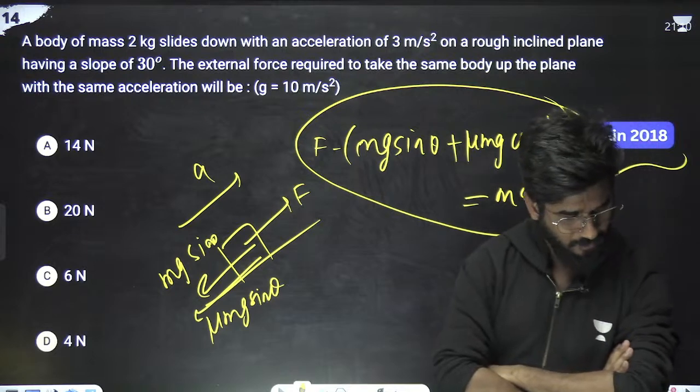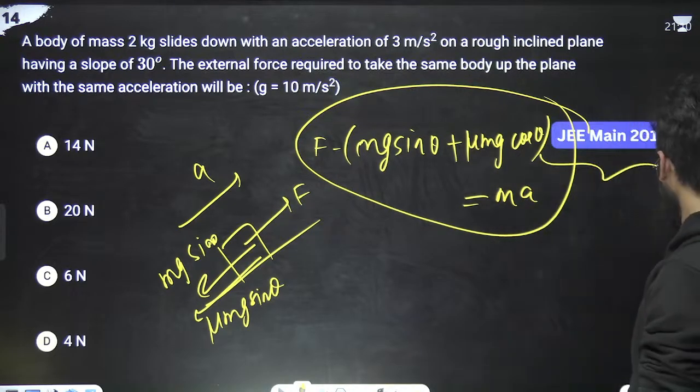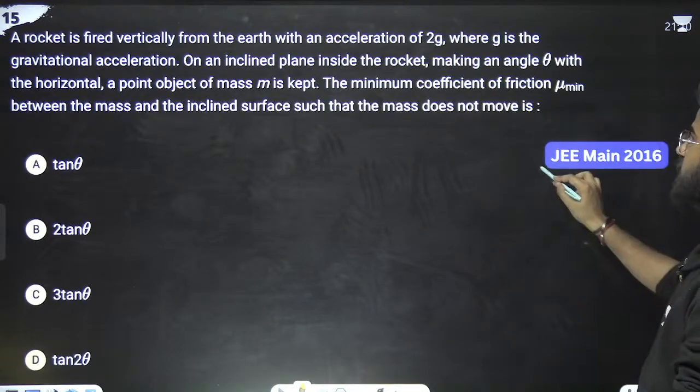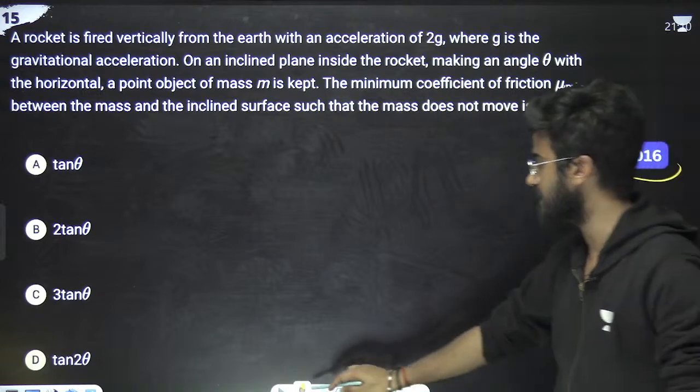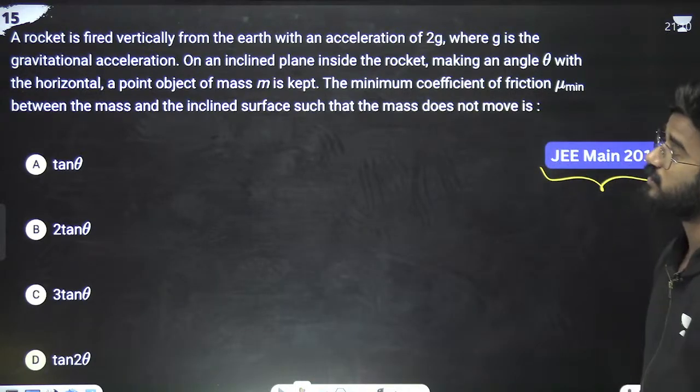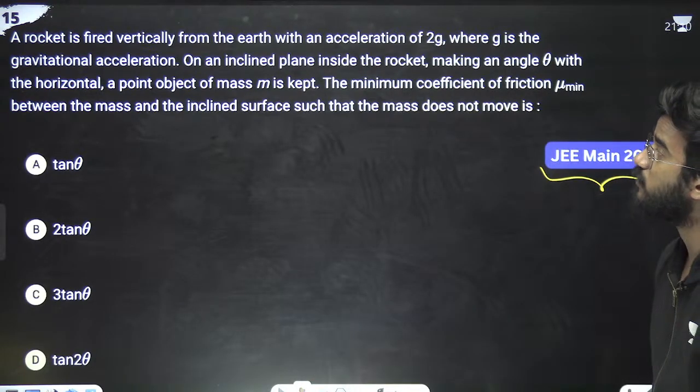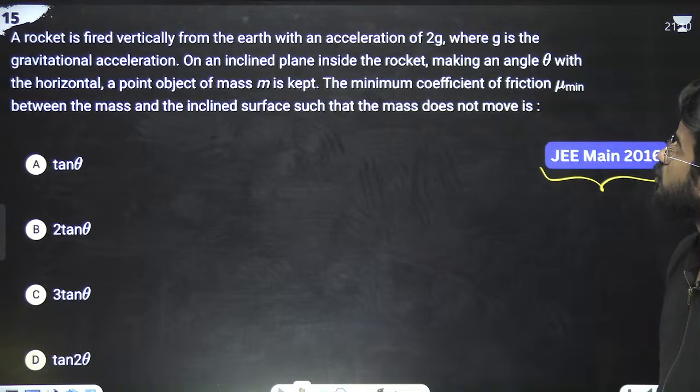Okay, I'll just take a break. I'll give you the next problem, then I'll take some water. So JEE Main 2016, what is the question? The question is saying a rocket is fired vertically from the earth with an acceleration of 2g, where g is the gravitational acceleration. On an inclined plane inside the rocket, making an angle theta with the horizontal.